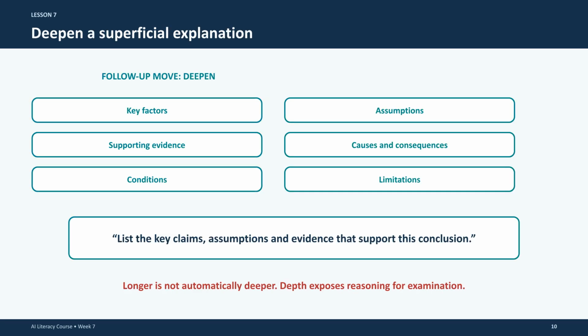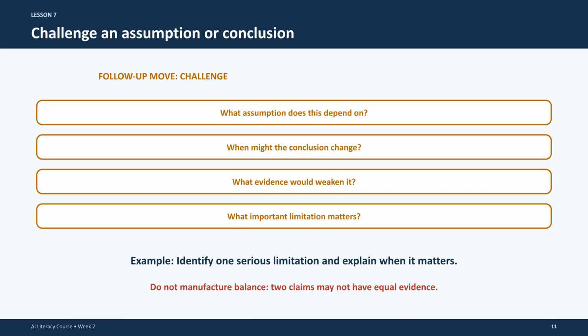To deepen a superficial explanation, request information on key factors, supporting evidence, or limitations. Remember, more text does not always mean more depth. True depth exposes the underlying reasoning so you can examine it critically. Use a challenge move to test the robustness of an assumption or conclusion. Ask the AI to identify what evidence might weaken its position. However, do not force a balanced view if the evidence strongly supports one side.